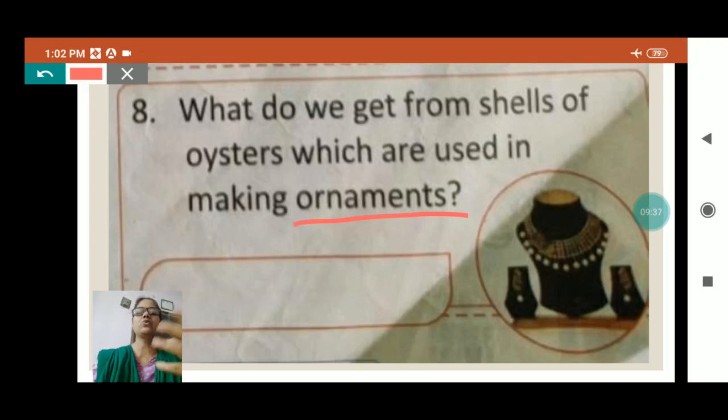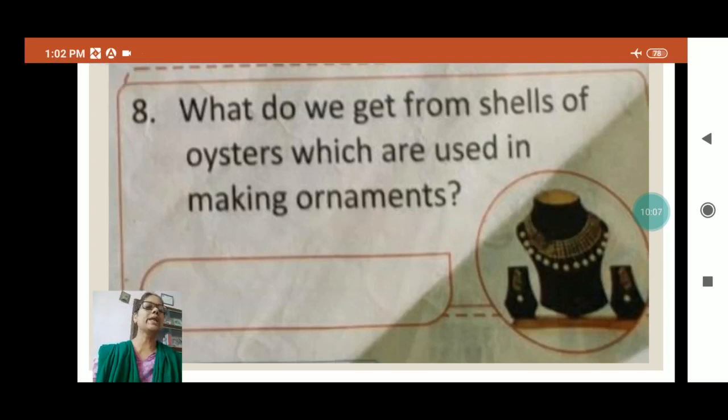That's why people who are very aggressive, very angry, short-tempered, some astrologers who are able to read the problems of the people, they advise them to wear pearl ornament because it keeps us cool and calm.